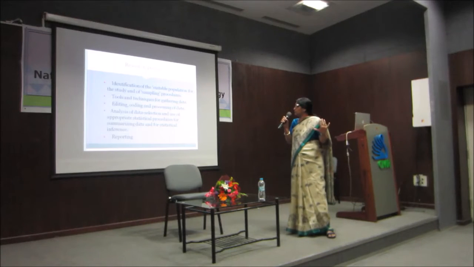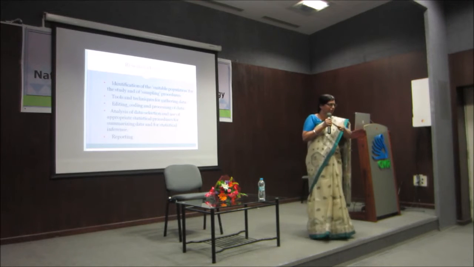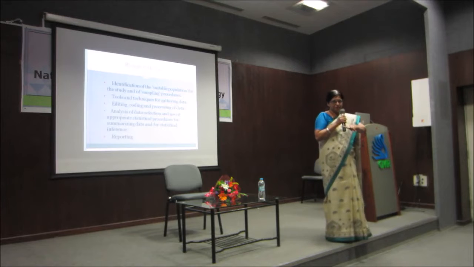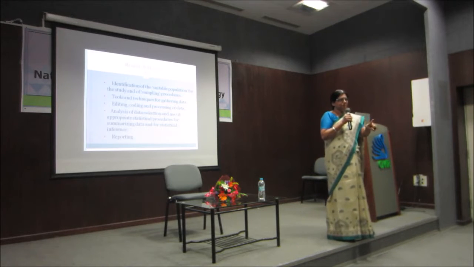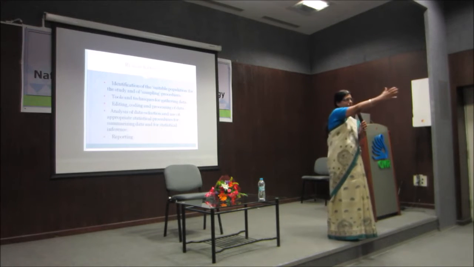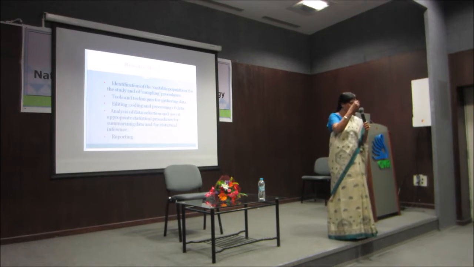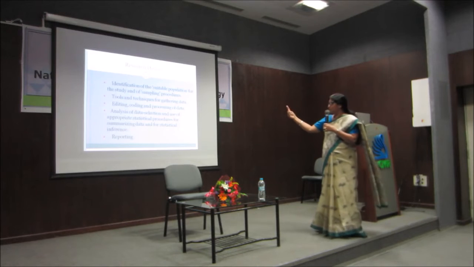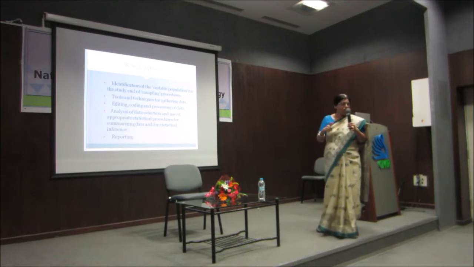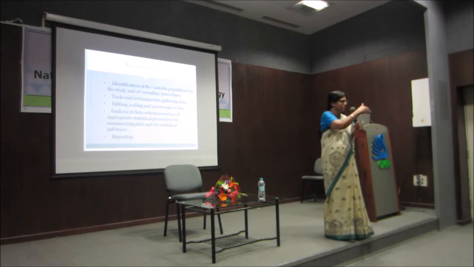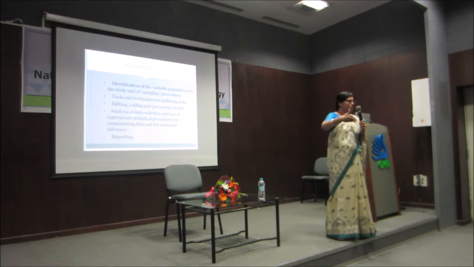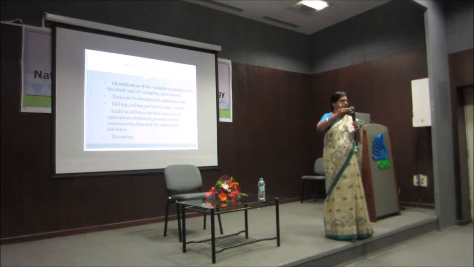Then identification of the suitable population for the study and sampling procedure. I was giving you this example of a trial. Now if that trial were to be demonstrated in front of a number of people, who are those people? How will you pick them? So your population could be stakeholders in the judicial system, or they could be simply citizens in Kamanahalli, correct? Kamanahalli.